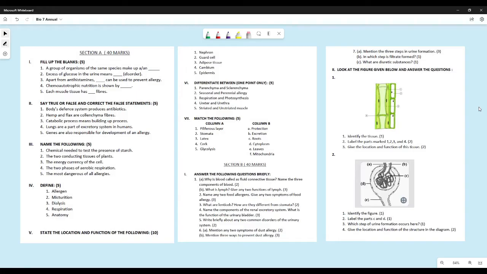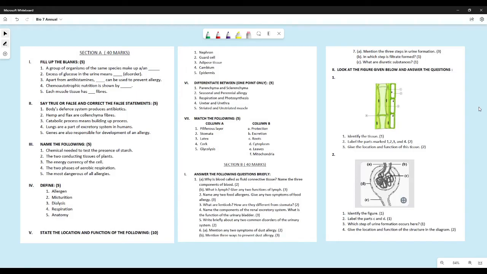Now let us talk about the location and function of the following. Where are these found and what is their function? So nephron, they are found in kidneys, or you could have written they are a part of the excretory system. Then what is their function? Their function is they are the basic functional units of excretory system, or they help to remove the waste from the blood. That is all you needed to write.